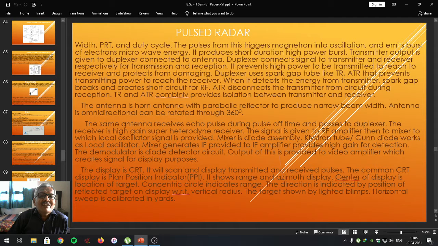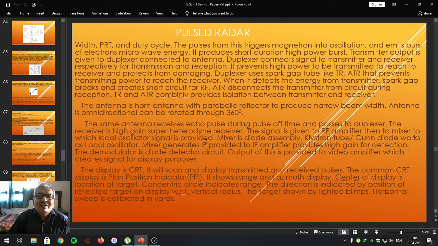The receiver is a high gain superheterodyne receiver. We have studied the superheterodyne receiver in the last semester. The signal is given to the RF amplifier, then to the mixer to which the local oscillator signal is provided. We know that the mixer is a diode assembly. A klystron tube or Gunn diode works as a local oscillator.